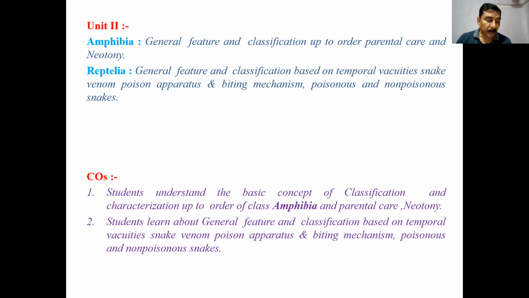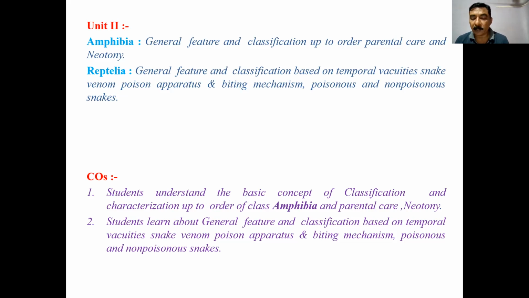The poisonous apparatus is associated with specialized types of muscles. These are the temporalis muscle, digastric muscle, protractor muscle, and pterygoid or spinopterygoid muscles. For the biting mechanism in the snake, three phases are there: opening of the mouth, rotation of the maxilla, and closing of the mouth. All these three mechanisms are there for biting purposes.